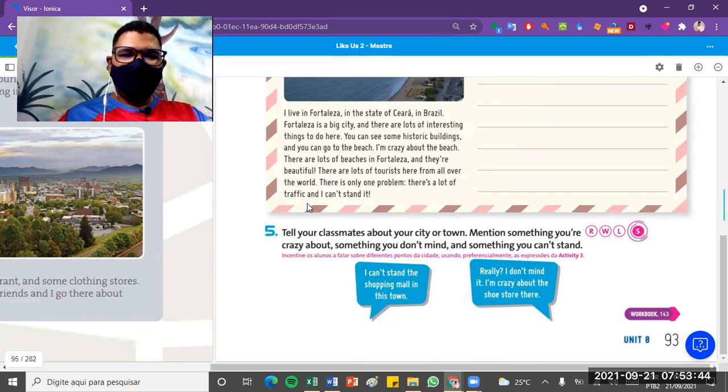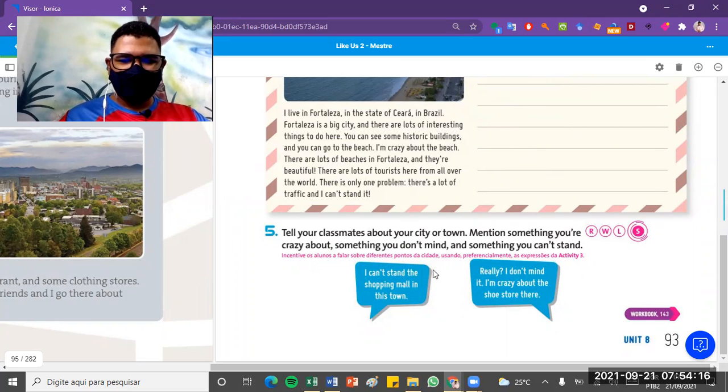Good. 5. Tell your classmates about your city or town. Mention something you're crazy about, something you don't mind, and something you can't stand. For example, I can't stand shopping malls in this town. Então, por exemplo, coisas que você acha horrível na sua cidade, você não aguenta. I can't stand shopping malls in this town. Outra coisa, I can't stand traffic. Eu não consigo aguentar trânsito na cidade.